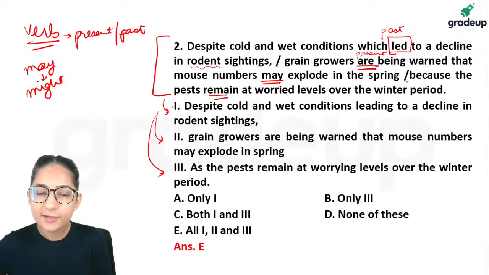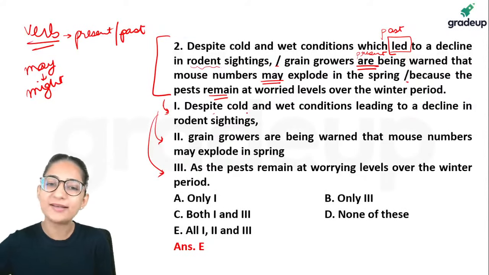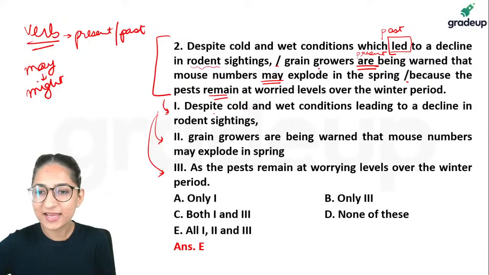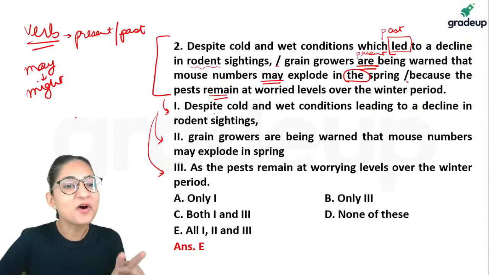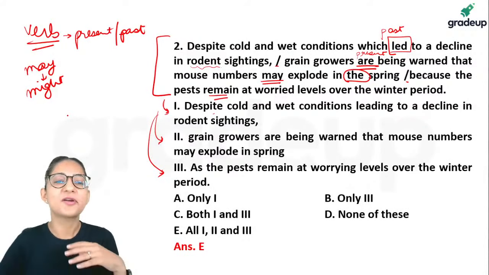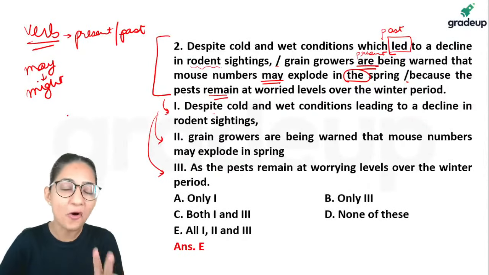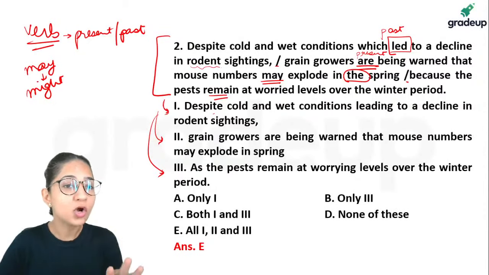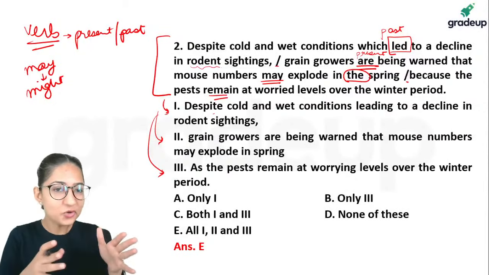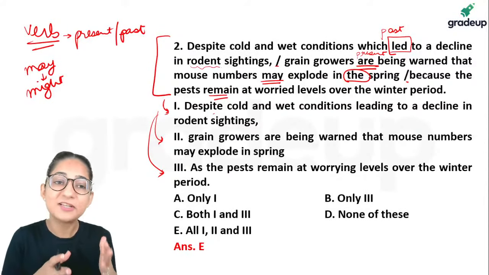So notice, look at the first one. Despite cold and wet conditions leading to a decline in rodent sightings, grain growers are being warned. Notice the second part. Grain growers are being warned that mouse numbers may explode in the spring. Again, guys, notice when you talk about seasons, summer, winter, spring, autumn, articles are not required there, unless you're talking about a specific season. There is a specific article, the definite article.